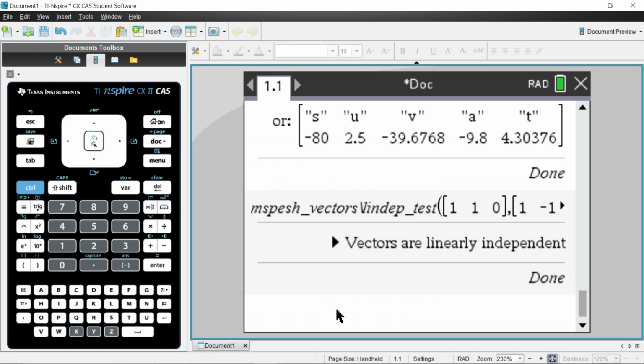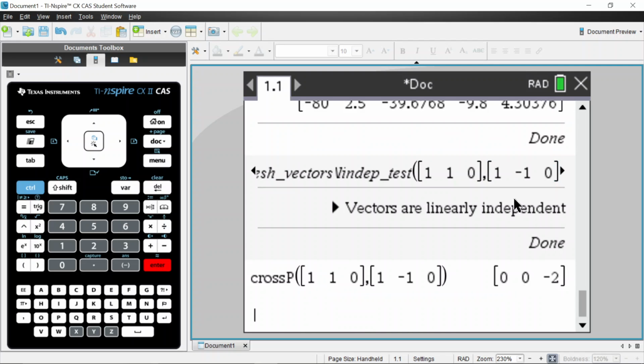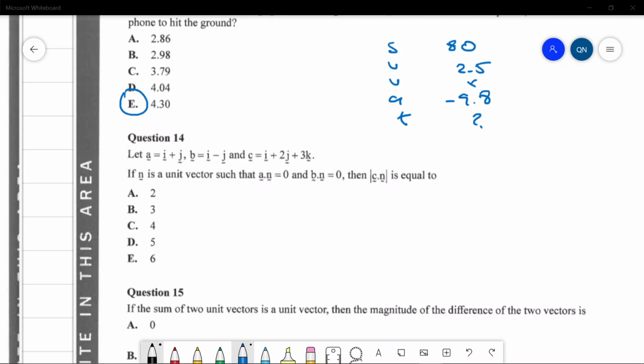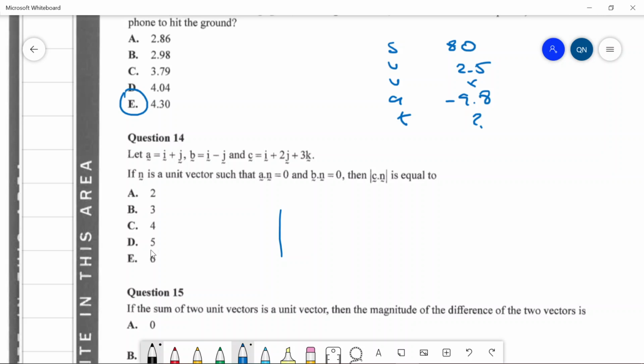So let's do cross product of this guy and also this guy. It's not the cross product. So how do you compute that? So maybe let's draw a picture. So here's our plane over here. So what's A? A is i plus j. So i plus j is going to be sitting over here. i minus j is going to be sitting over here. So it looks like A and B are both in the XY plane.